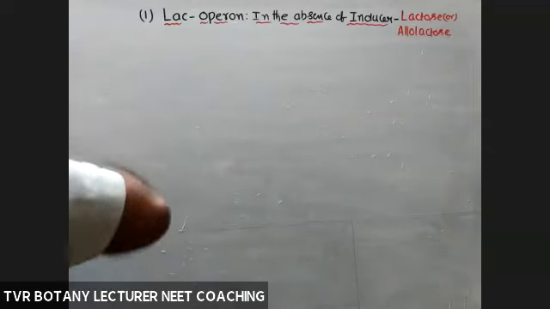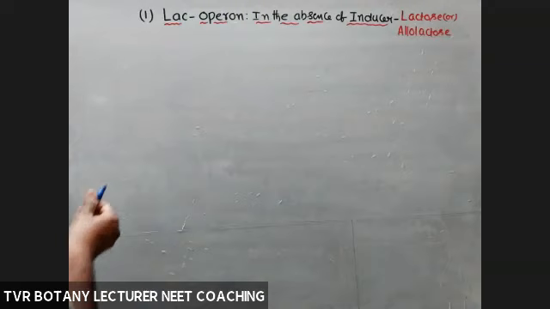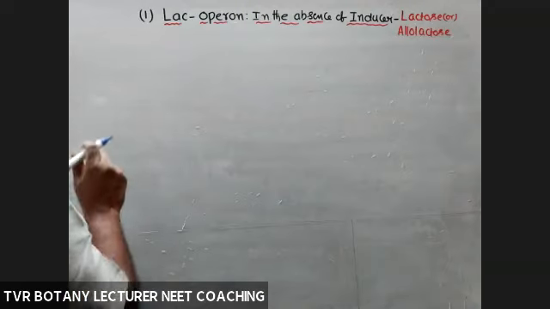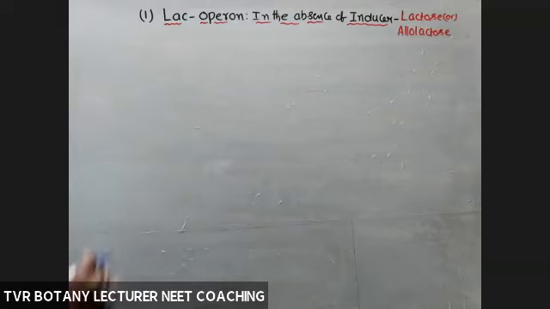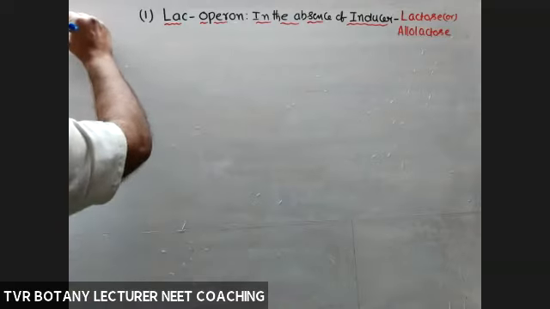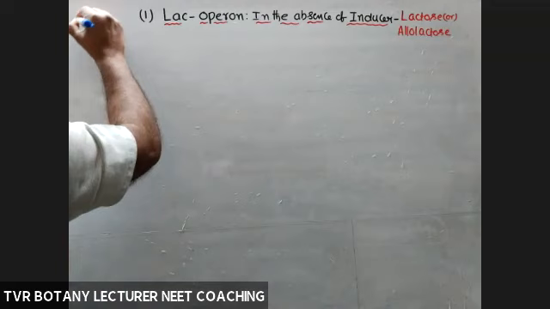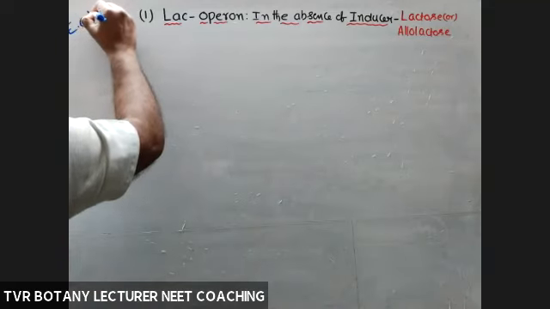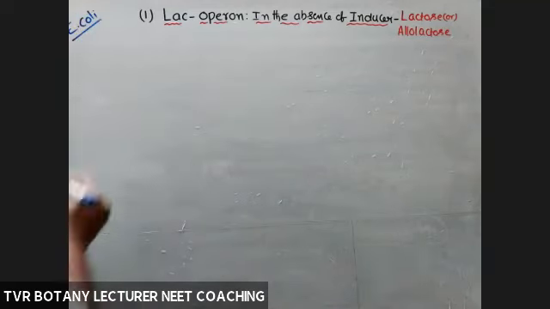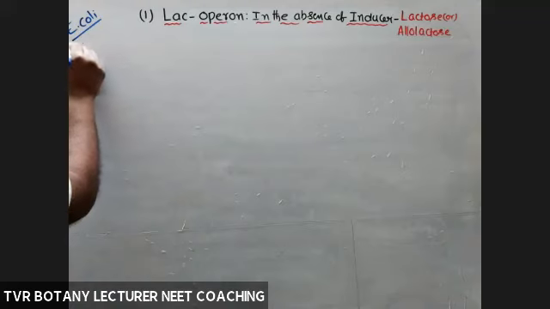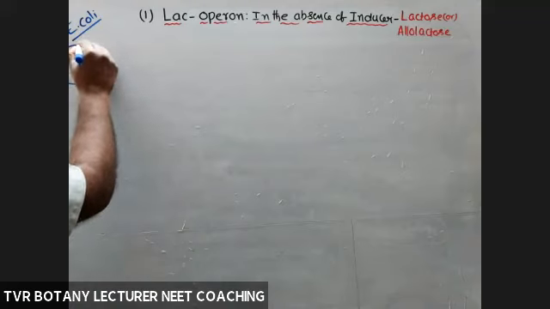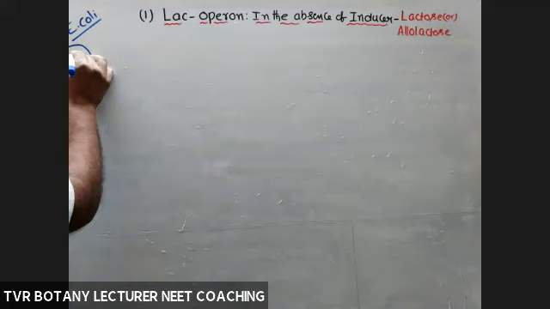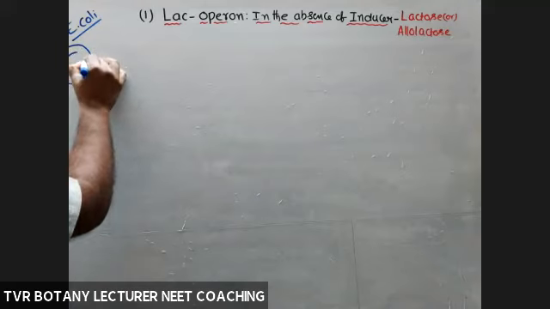So this is a double-stranded linear DNA molecule of E. coli. Here we are studying lactose operon in the case of E. coli. In E. coli, don't forget this one. What about the type of DNA molecule? Double-stranded circular DNA.